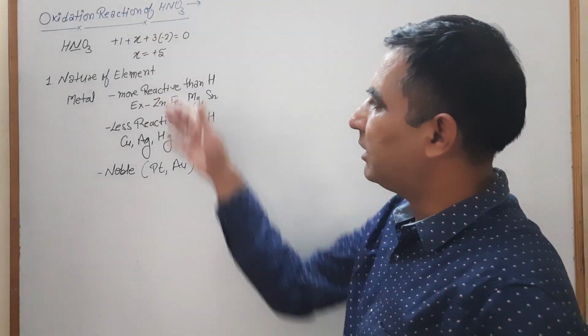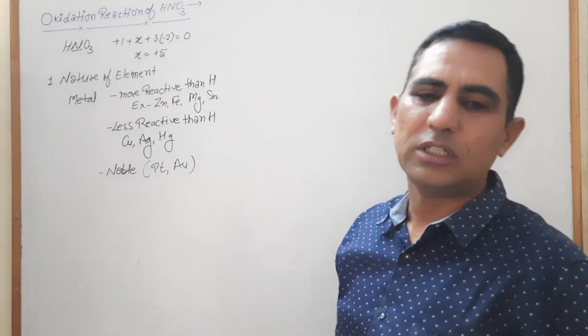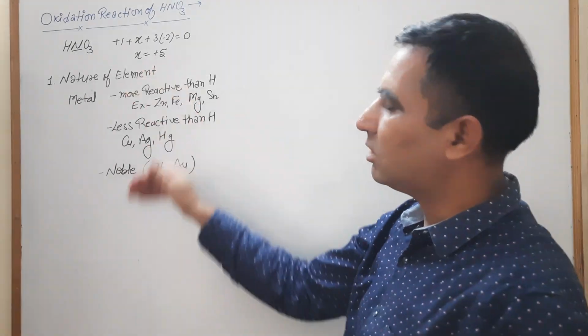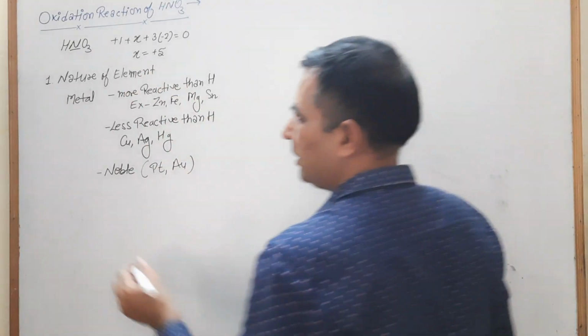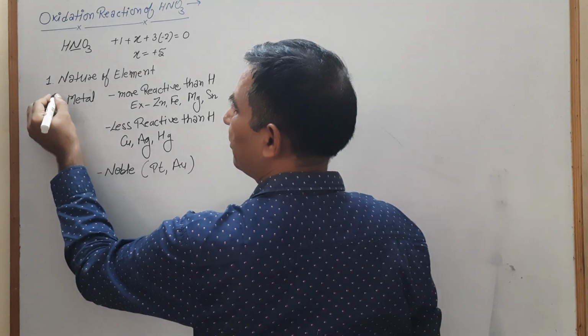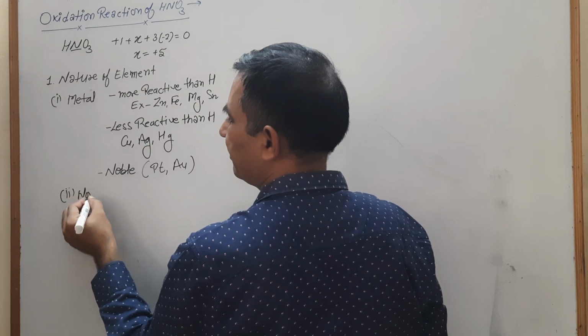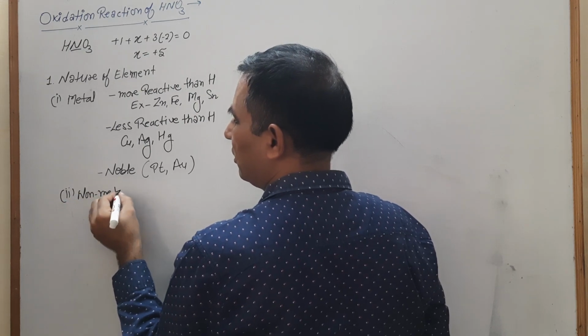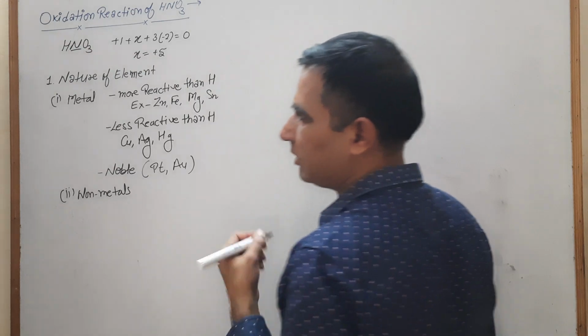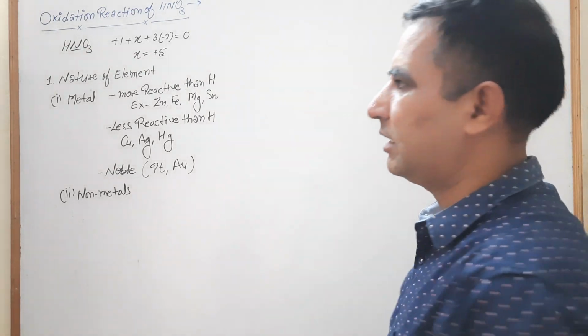So which type of metal is reacting with HNO3? The product depends on that. Maybe it is reacting with a non-metal. At that time, the products are different. So, reaction with metals or reaction with non-metals.